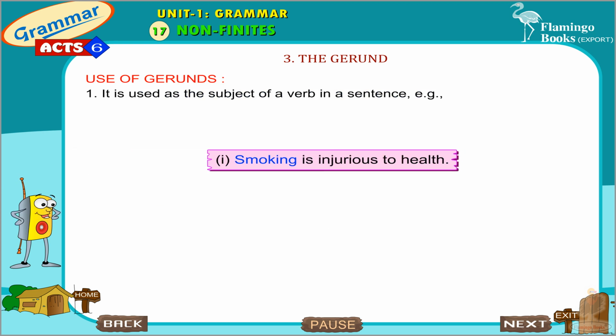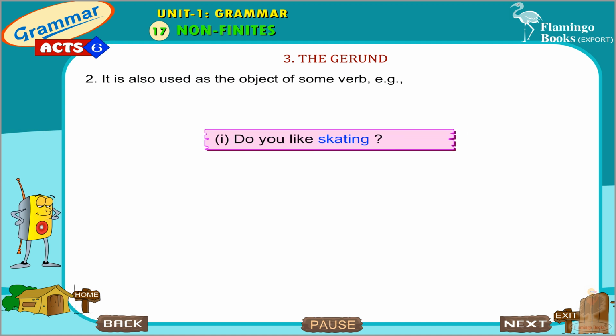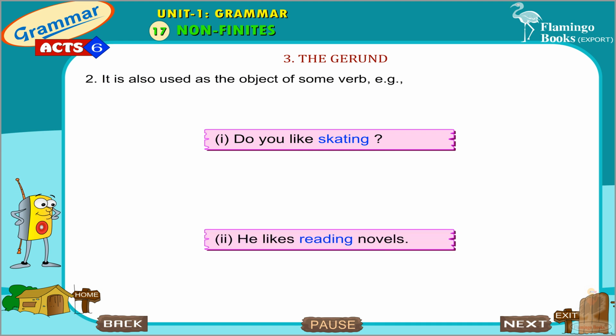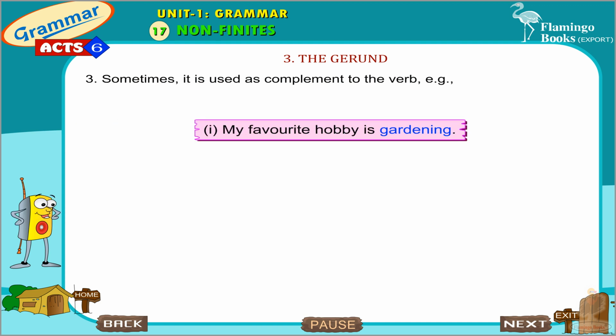Uses of gerunds. It is used as the subject of a verb in a sentence. Example: smoking is injurious to health. Walking is a good exercise. It is also used as the object of some verb. Example: do you like skating? He likes reading novels. Sometimes it is used as a complement to the verb.